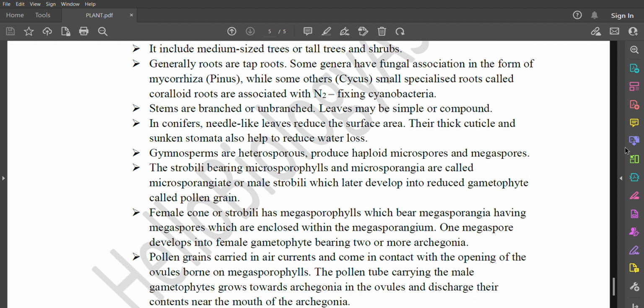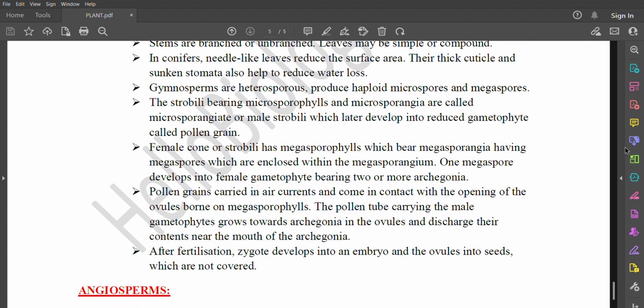Pollen grains are carried in air currents and come in contact with the opening of the ovules borne on megasporophylls. The pollen tube carrying the male gametophytes grows towards archegonia in the ovules and discharges their contents near the mouth of the archegonia. After fertilization, the zygote develops into an embryo and the ovules into seeds which are not covered.